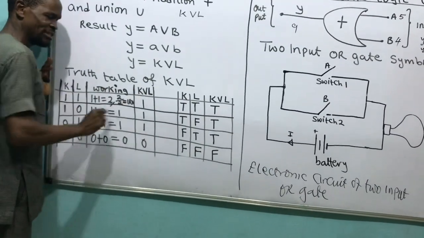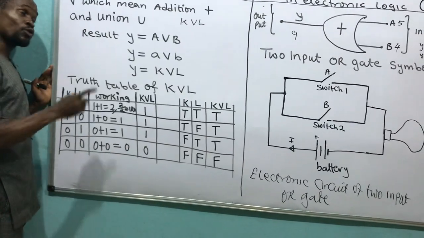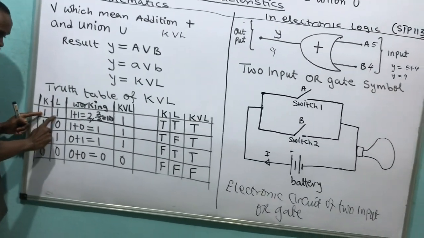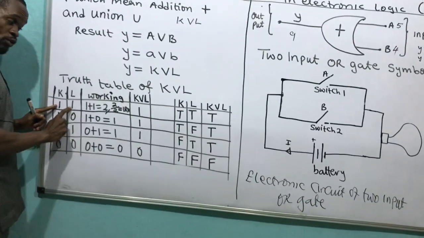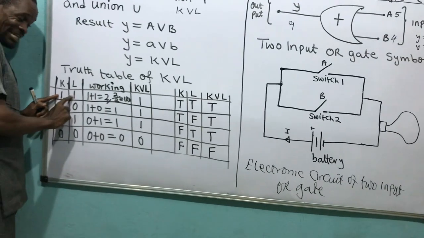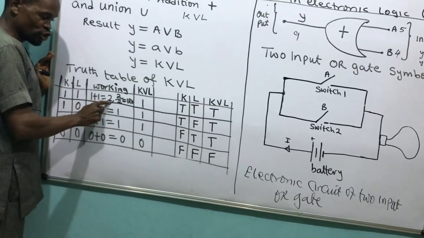Then now look at the working. What does this man do? What he does is addition. I call it addition. That's plus. Then you take this K argument and add it to the L argument. I said 1 plus 1. What is going to give me 2?